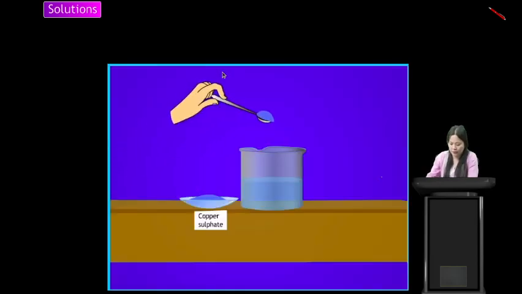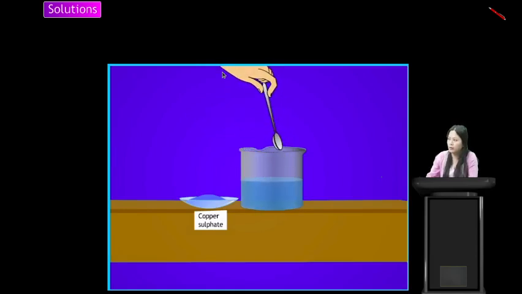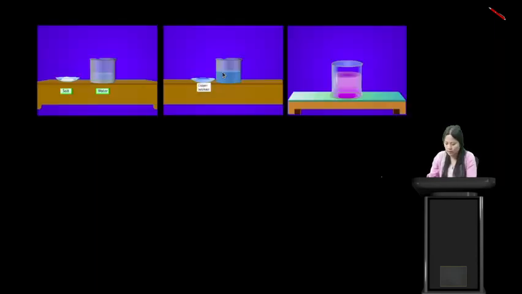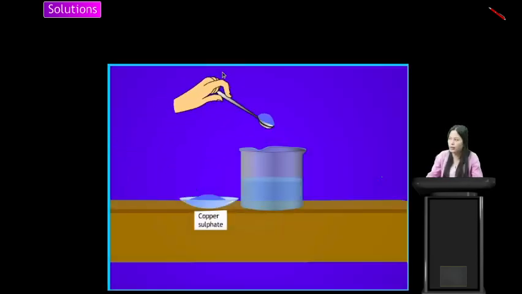Now solutions. Okay, what are solutions? Let us see. When we dissolve copper sulfate in water, we get copper sulfate solution.